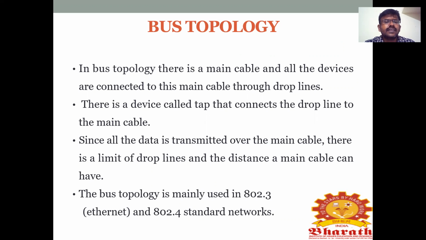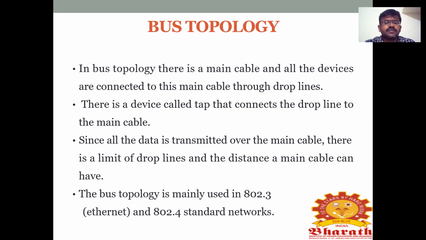There is a device called a tap that connects the drop line to the main cable to communicate the information from one end to another end. Since all the data is transmitted over the main cable, there is a limit on drop lines and the distance a main cable can have.